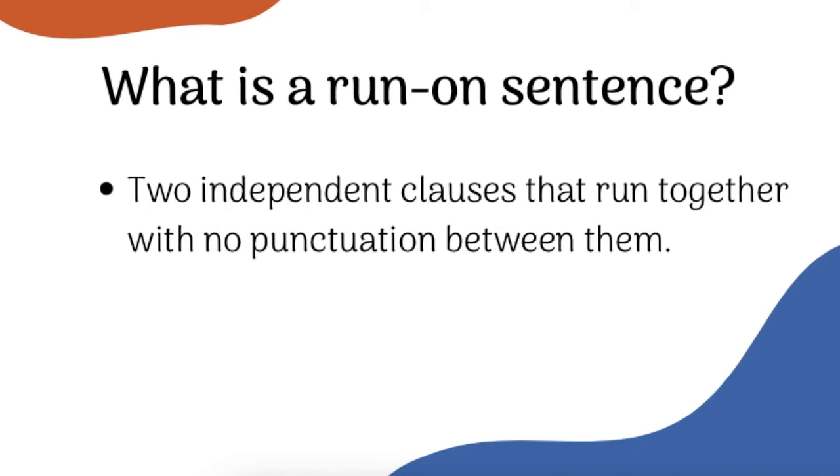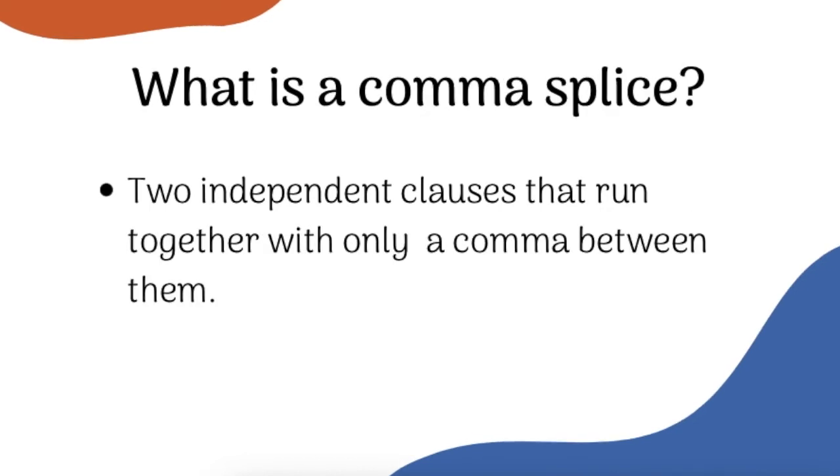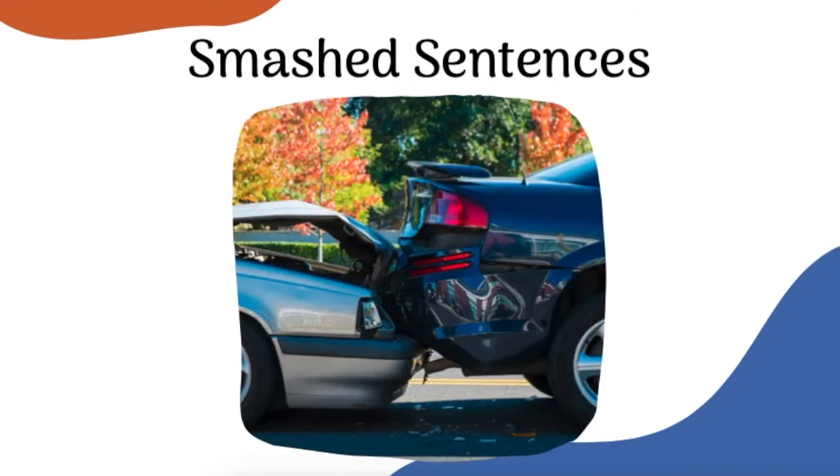In technical speak, a run-on sentence is two independent clauses that run together with no punctuation between them. Similarly, a comma splice is two independent clauses that run together with only a comma between them. To put it simply, a run-on and a comma splice are basically the same mistake. In both cases, you've smushed two full sentences together as if they were one. In fact, another term for a run-on sentence is a fused sentence. Think of it like a car crash. Two things that shouldn't be touching are now stuck together, and it's going to cause some problems.